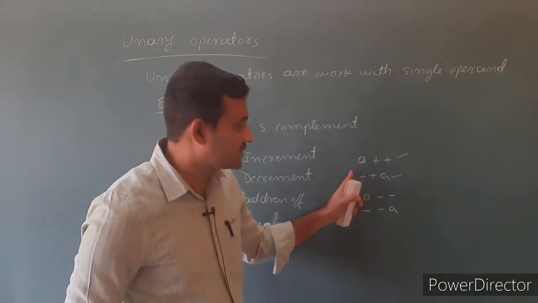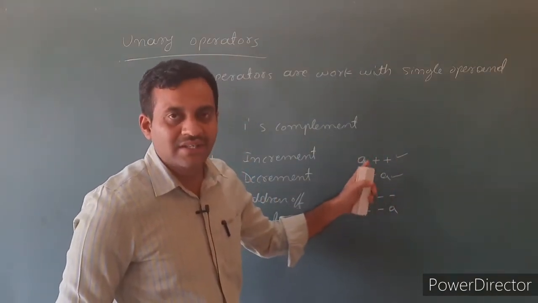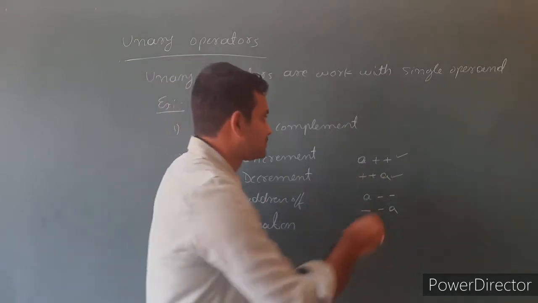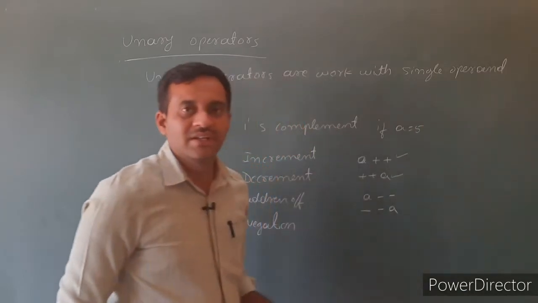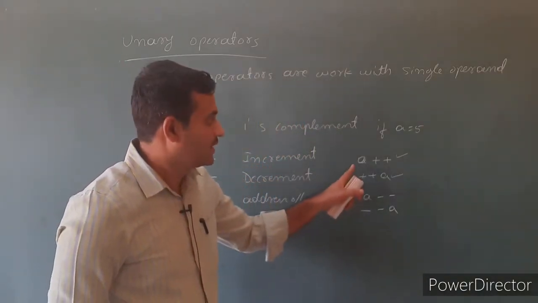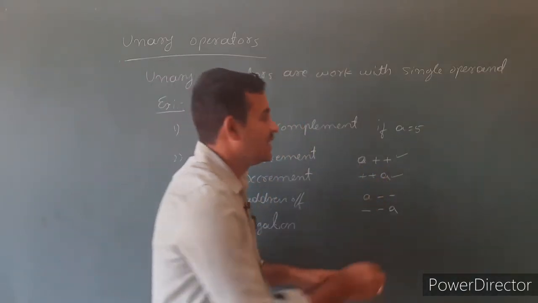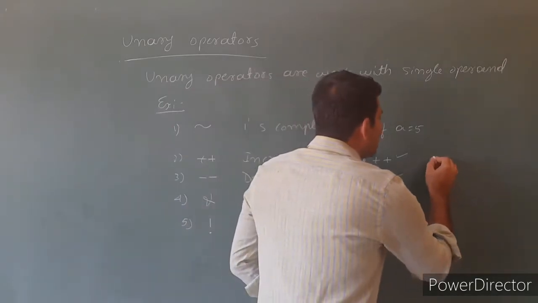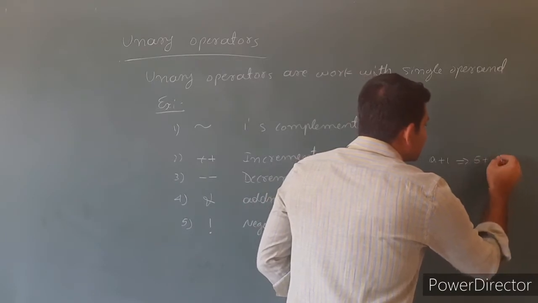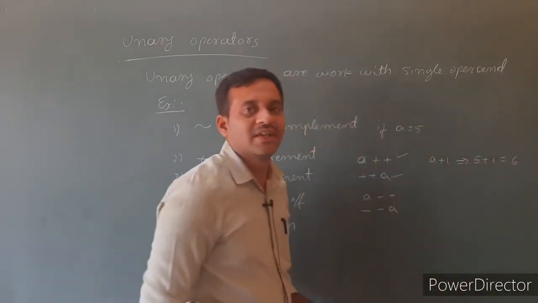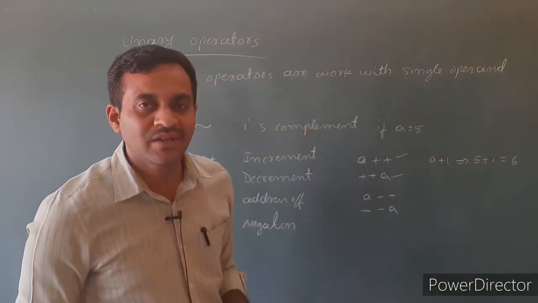These work with a single operand and increase the value by 1. Assume the value of a is 5, then a plus plus means a plus 1, that is 5 plus 1, so the value becomes 6.